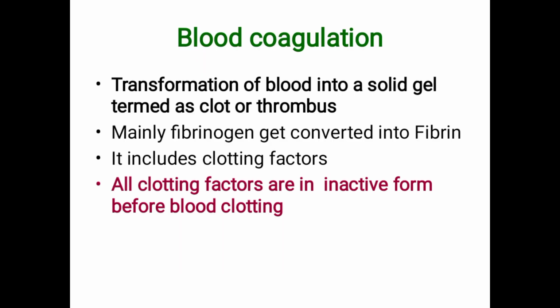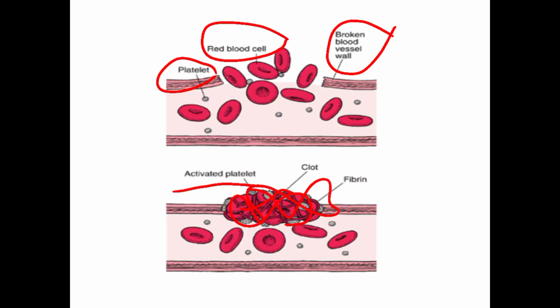This is what I told, blood coagulation. I think all of you understand this mechanism. So first, vasoconstriction: whenever there is a cutting of the blood vessels, first the serotonin is released from the platelets, which causes vasoconstriction. After vasoconstriction, there is attraction, activation and aggregation of platelets at the site of injury.